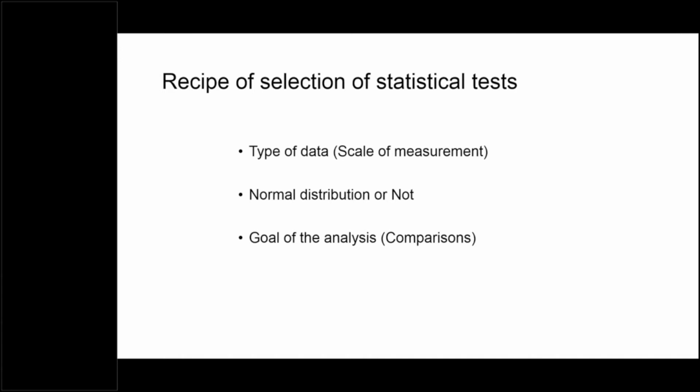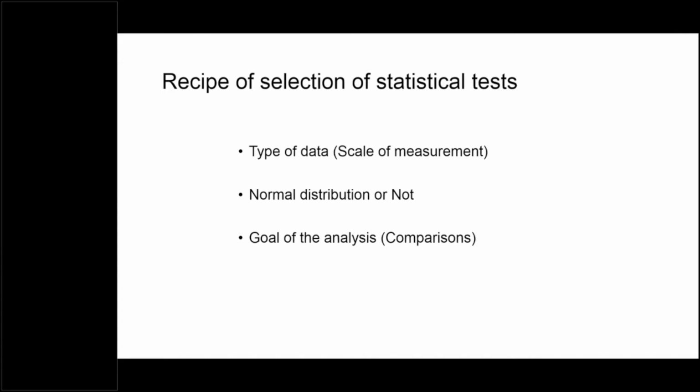Normal distribution, yes, that is also needed. There are very easy methods to check normal distribution. Any software will do it for you. This is more technical than the intellectual ability needed to classify the type of data.